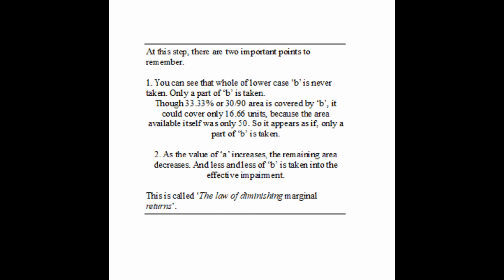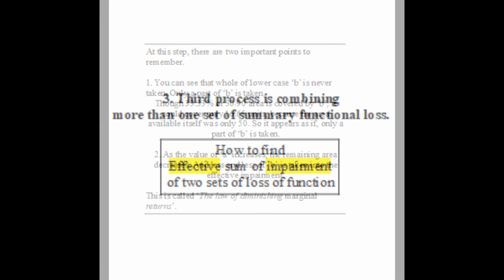So it appears as if only a part of B is taken. Number 2, as the value of A increases, the remaining area decreases and less of B is taken into effective impairment. This is the application of the law of diminishing marginal returns. We were interested in knowing the effective impairment.